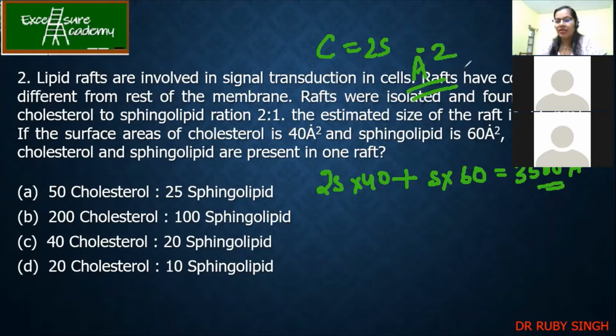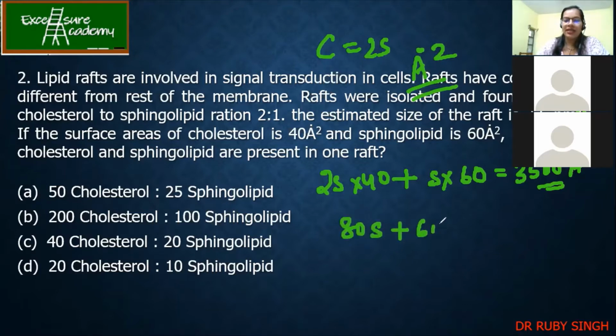Getting the point? Yes, ma'am. 1 nanometer is 10 angstrom, right? So it is square, so it becomes 100. Now since it was nanometer square, so it will become more, correct? So now this is the equation. Now you can solve it, right? So what is the answer?